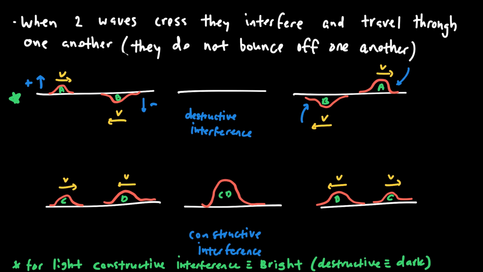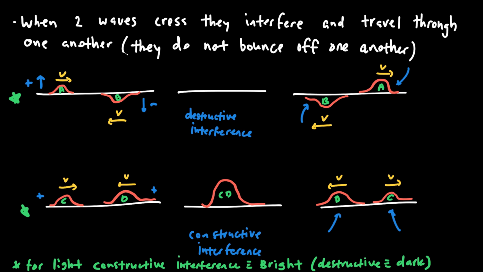And the only other thing that can really happen is if C and D, these two wave pulses in the second case, are both on top, so they both have maybe some amount of positive amplitude. When they meet up, because their amplitudes are on the same side, the amplitudes add together and we get a larger amplitude. But once again, after they overlap, the superposition of those waves gives us that bigger amplitude. But then after that, wave pulse D is now on the left-hand side, and wave pulse C is on the right-hand side, which means those wave pulses continued to move in the same direction.